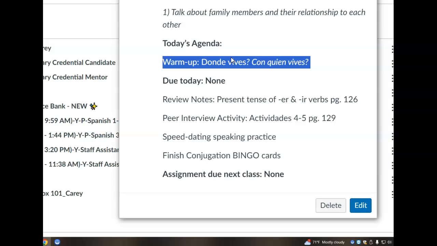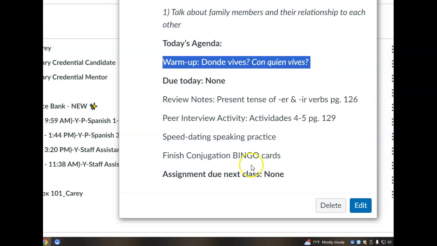Then con quién is asking who do you live with? Yo vivo con mi madre, mi padre y mis hermanos. Yo vivo con mi padre y mi gato. Whomever it is you live with is all good.